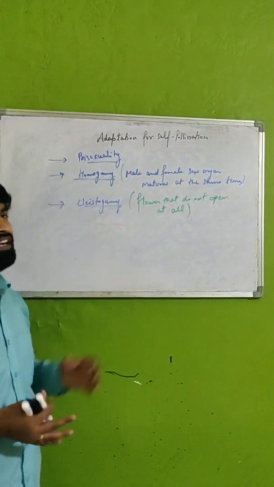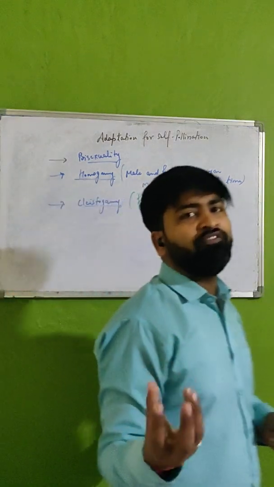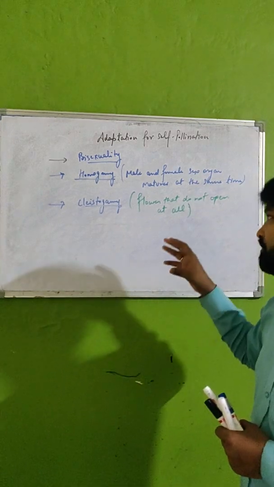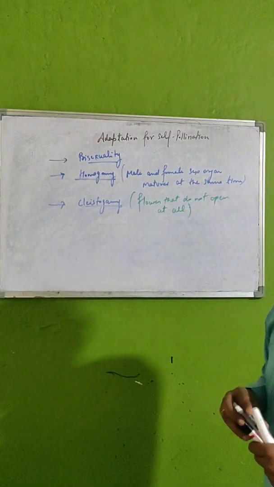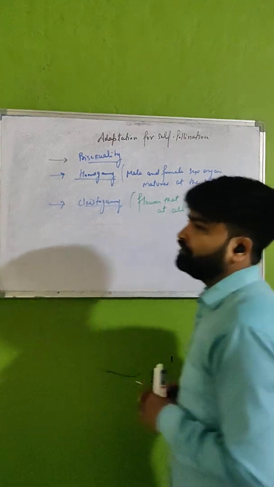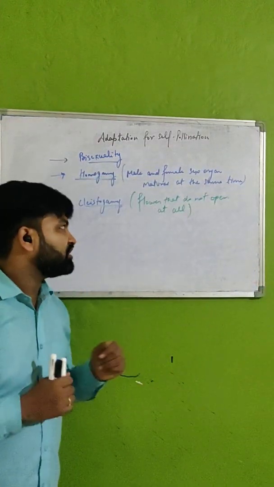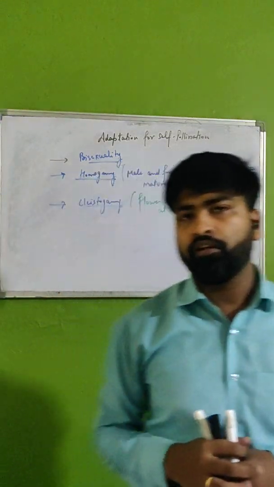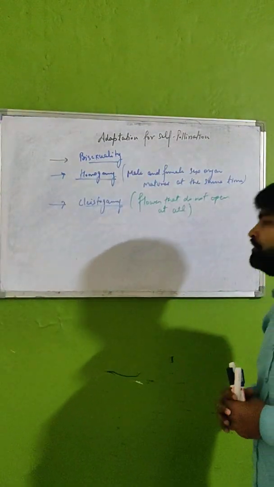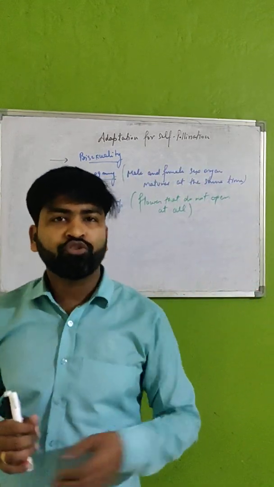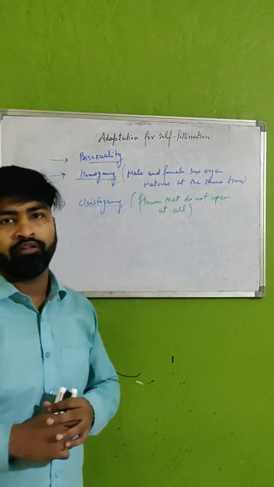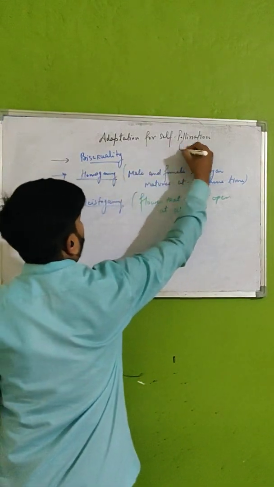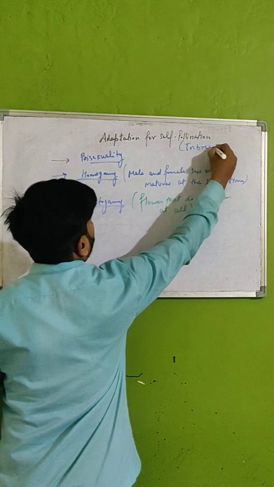It cannot cross-pollinate because that flower is not going to open for any other pollen grain. Since it is not opening, the reproduction will always produce the same type of flower, that is self-pollination. So these are the three different types of adaptation of plants to show self-pollination or inbreeding. We can also say inbreeding devices.